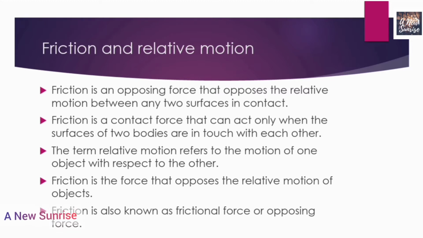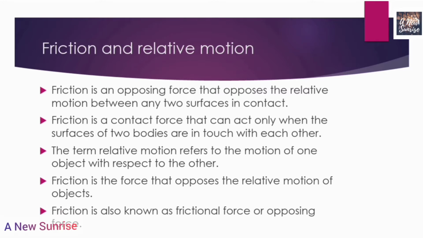So frictional force is a contact force. Friction is a contact force that can act only when the surfaces of two bodies are in touch with each other. Contact force acts only when two bodies are in contact with each other. So friction is also a contact force. So for frictional force, the two bodies must be in touch with each other.